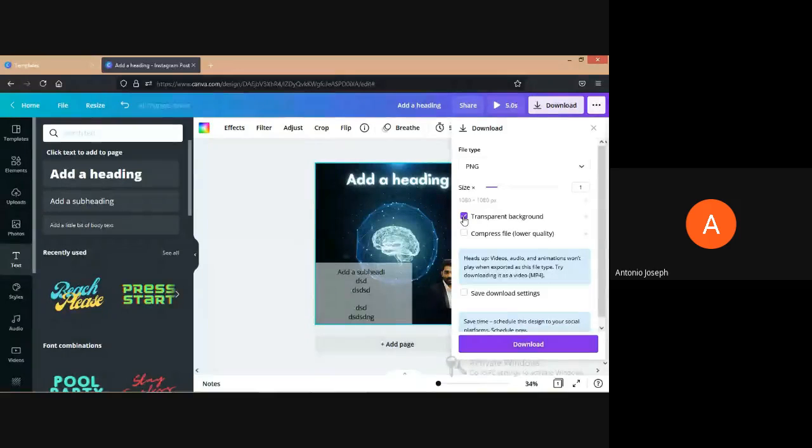Or else what happens is that it will have a white background. If you are just downloading a logo, the remaining portions will have a white background. So if you are placing that in a video or a website, that looks horrible. So for a pleasing appearance, it's better to have a transparent background, and always download in PNG format, not JPG format, because that has a lower image quality. And just click on download. That's it.